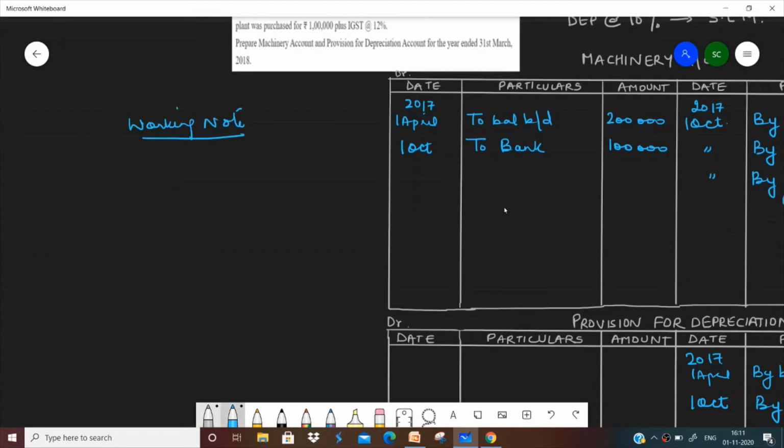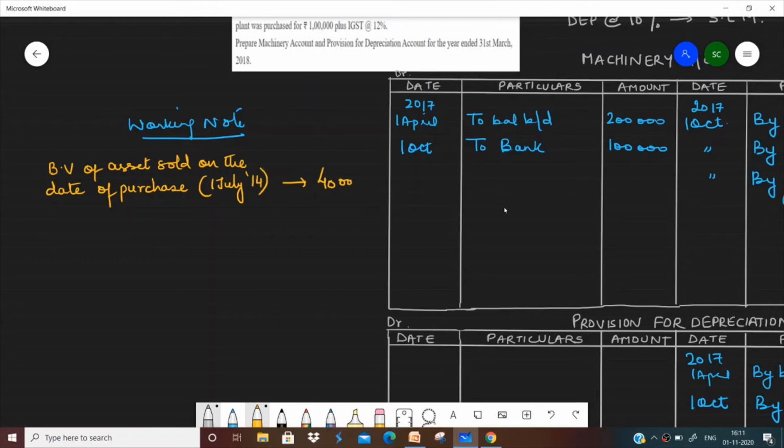Okay, so as I always tell you, in the working note we must always start with the book value of the asset sold on the date of purchase. What was the date of purchase that was given to us? That was 1st July 2014. We purchased the asset for 40,000, right? Then we subtract the depreciation for all the years, that is from the year of purchase, 2014 to 15, 2015 to 16, 2016 to 17, and 2017 to 18.